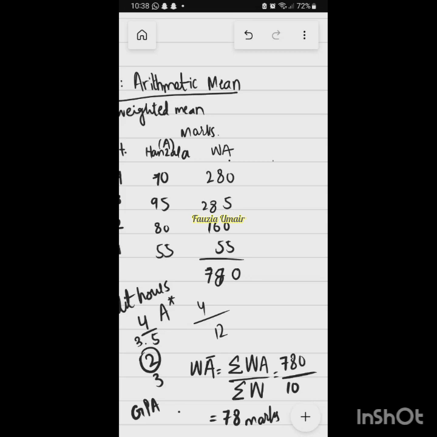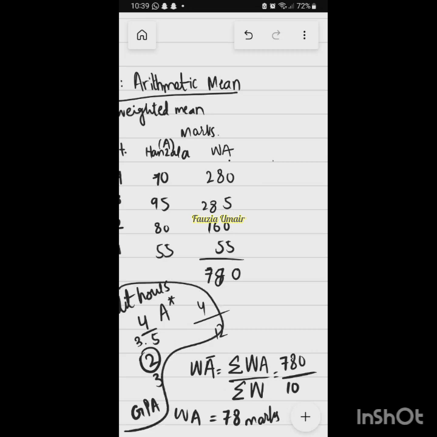So we have calculated the weight of the subject along with the value. If we did not have the weighted mean, we would simply add Hansla's marks and divide by 4, and we would get the mean. But now because every subject has a weight, we need to multiply that weight with the score Hansla has scored. So any question in this?